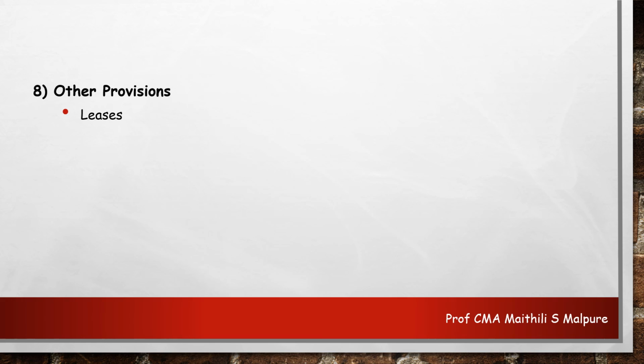The method stipulated in AS 19, that is accounting standard 19, is also adopted here, which was again the same in international accounting standard 17. So these most popular reasons and application methods are covered under this leases head.